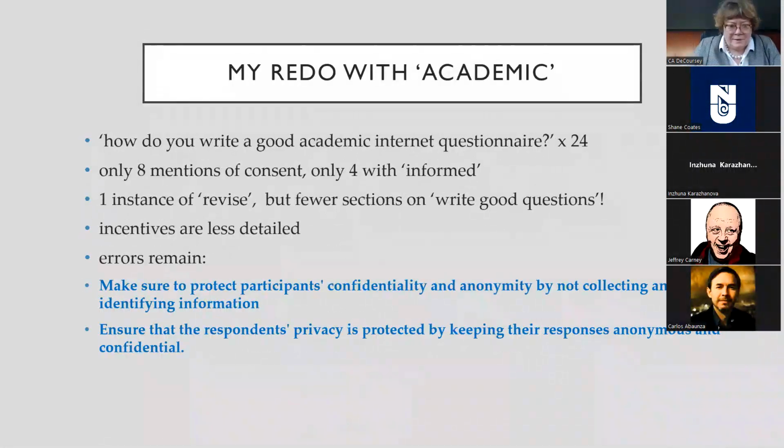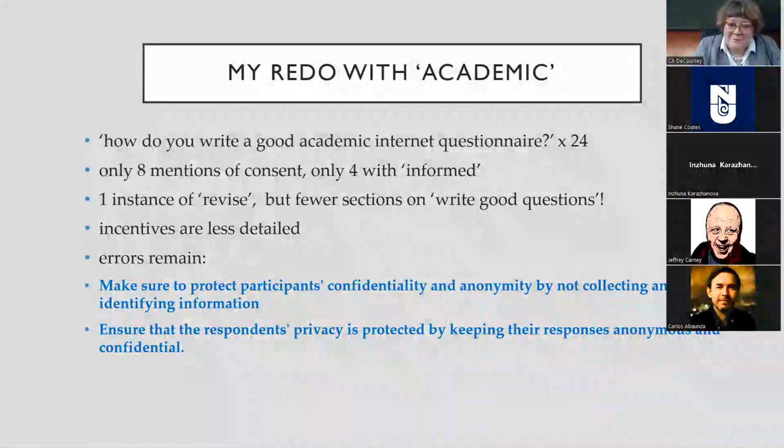Now, you might be interested in whether or not it makes any difference if you put the word academic in there, and I did try that. So I redid the whole thing with the word academic. How do you write a good academic internet questionnaire? So I generated that 24 times. There's still only 8 mentions of getting consent out of 24, so that's a quarter of the time. That's a really big oversight. And only 4 use the word informed.